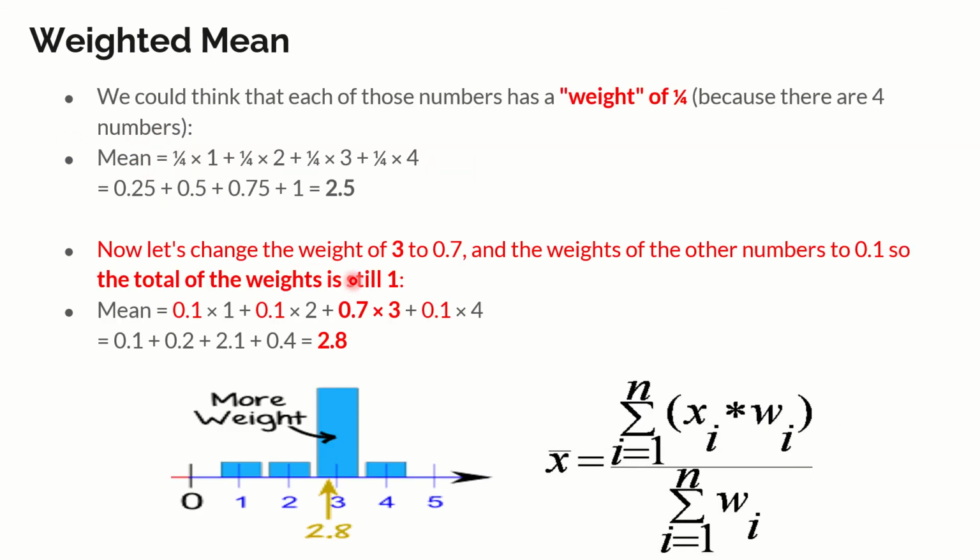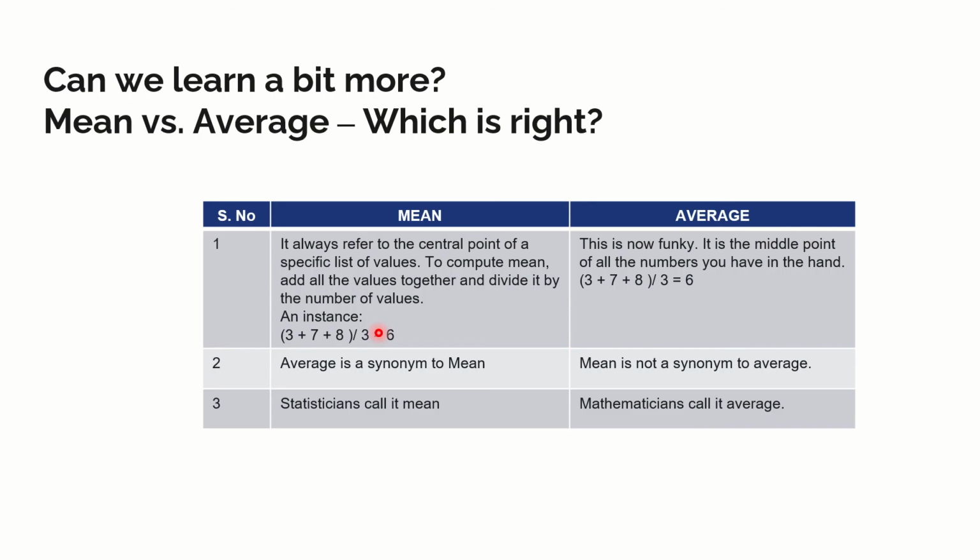So here, who contributed more? The third data entry, the number 3, contributed more, and that is why we call it weighted mean. Well, do we have a difference between mean and average? This is a very interesting question that most of us will think are the same, but there is a minor difference in it.